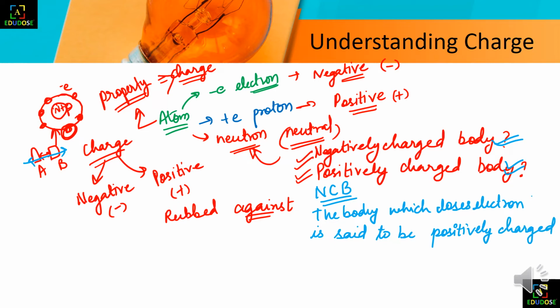This is the positively charged body definition, and we will write the negatively charged body definition here.